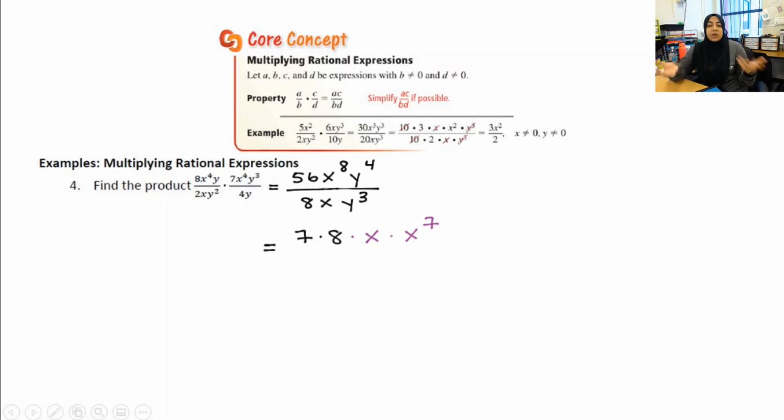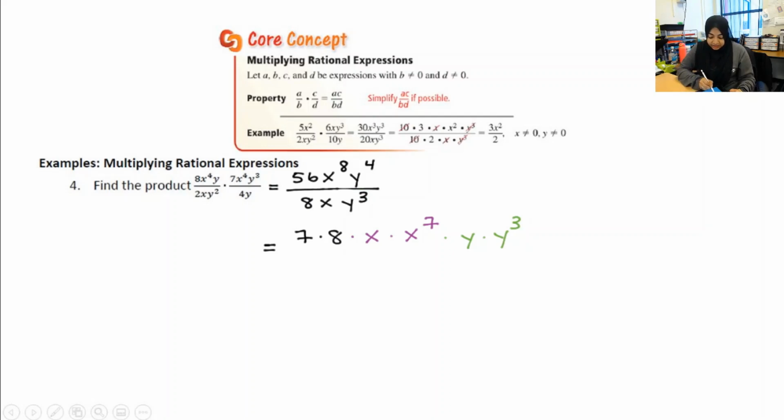And you're like, Miss Johnny, why did you split it up like that? Why didn't you do x squared times x to the 6th? Why didn't you do x cubed times x to the 5th? Well, that's because I know that there's an x in the denominator that hopefully can be divided out, right? And like I said, you're not going to do it like this every single time. I'm just showing it to you that way. Also, I can split up a y into y times y cubed. Why did you do it like that? Well, because I know there's a y cubed in the denominator that's just waiting to get divided out.